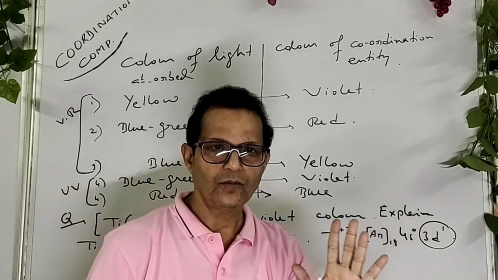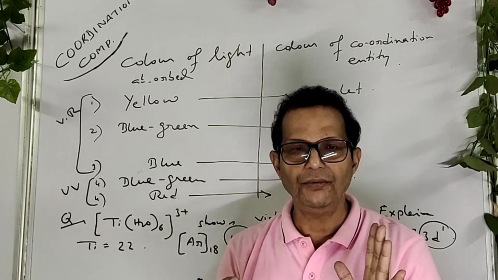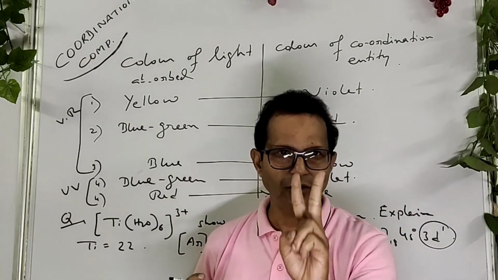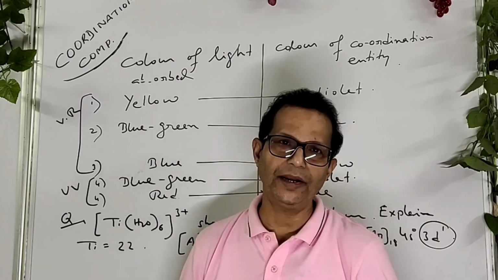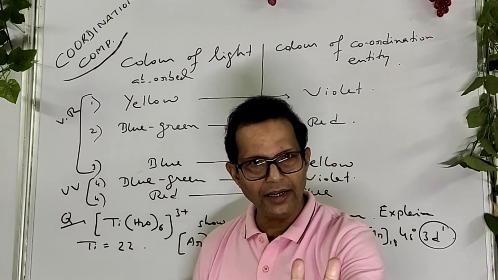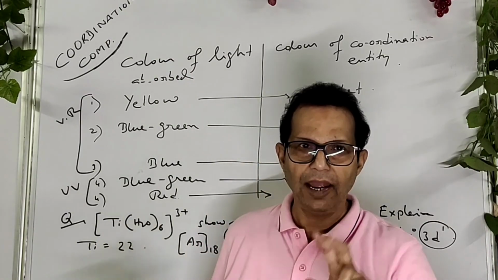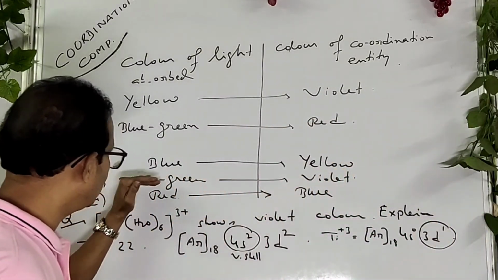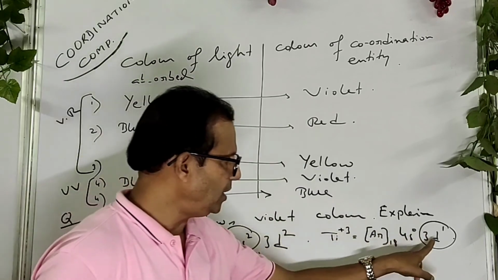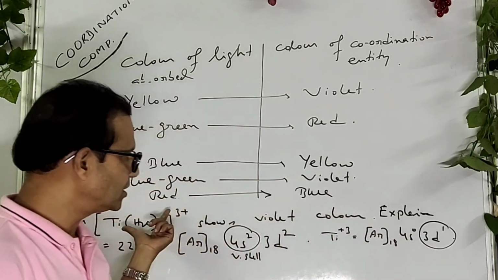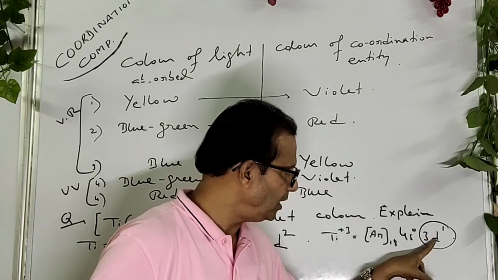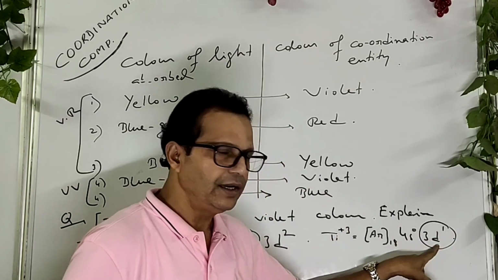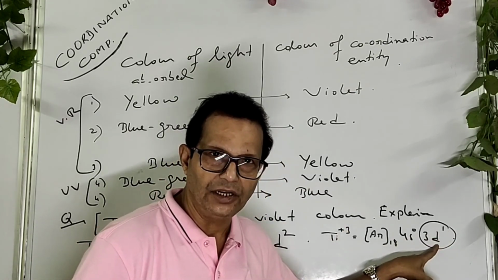Once again, if any central metal has 1 or 2 unpaired electrons in the d orbital, it absorbs light in the UV region, and then it shows color according to the complementary color range. See, this complex has only 1 electron in the d orbital of titanium. That's why it absorbs light in the UV region.